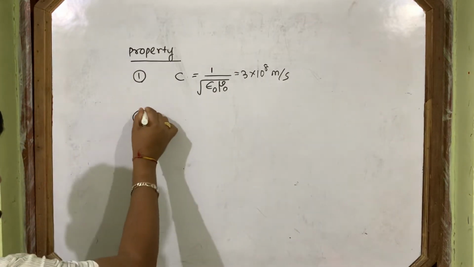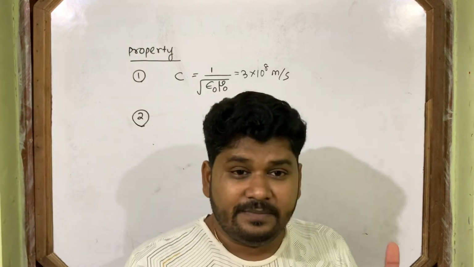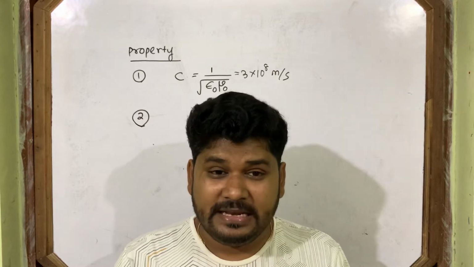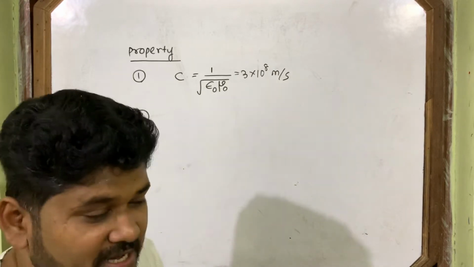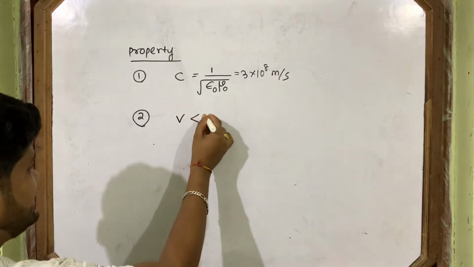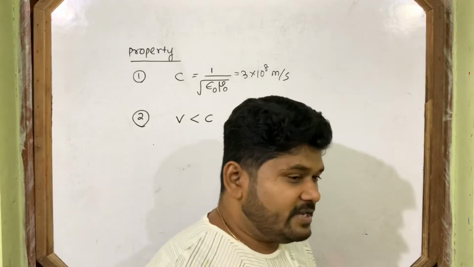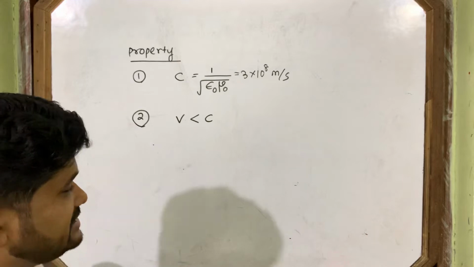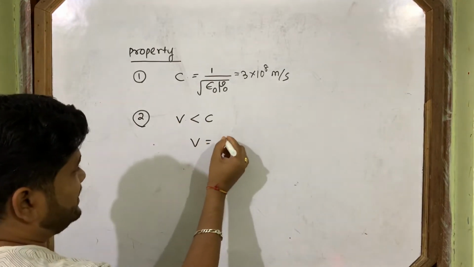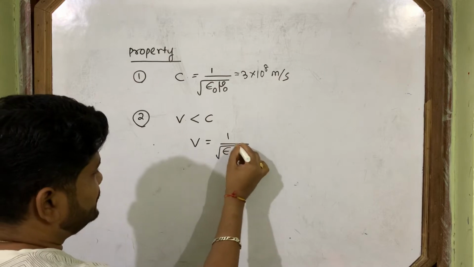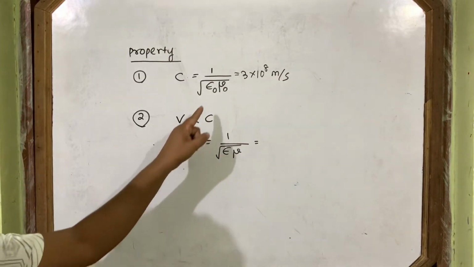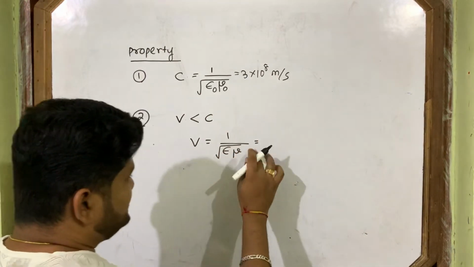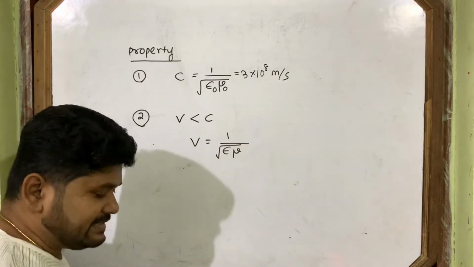Second property. In any other medium, the electromagnetic wave propagates with speed less than c. So v is less than c. If we write the formula for v, it is 1 by root over epsilon mu. This is for vacuum, epsilon naught mu naught, but for another medium it is root over epsilon mu. And this is always less than c.